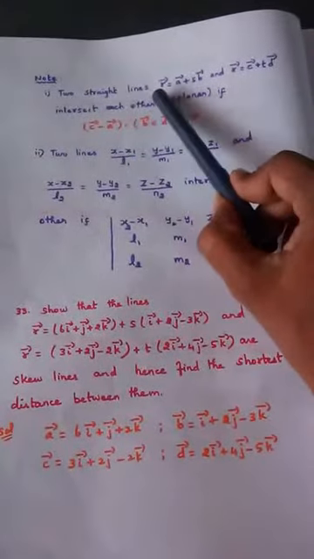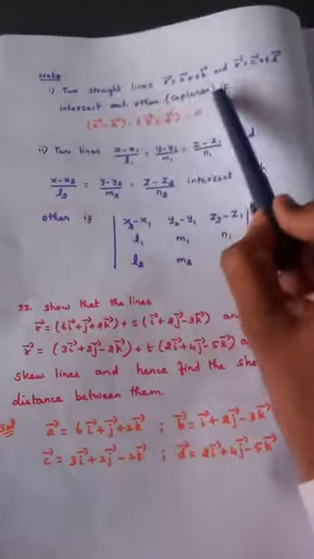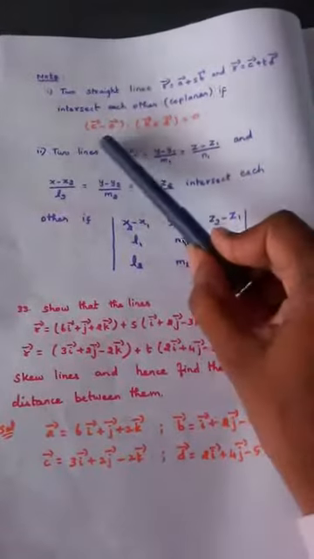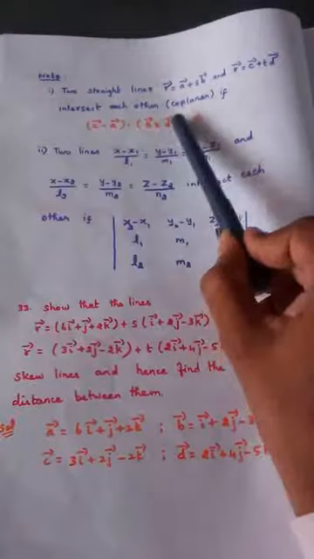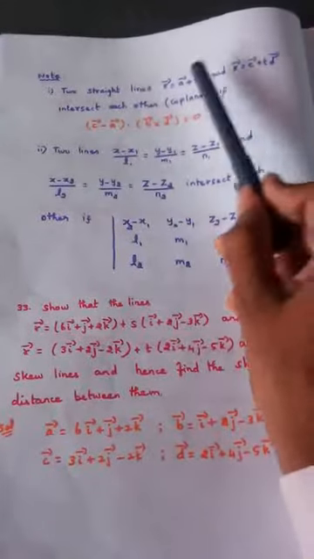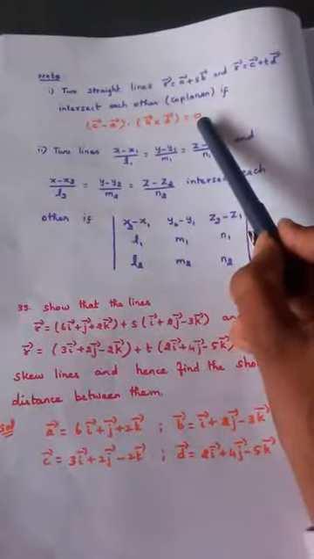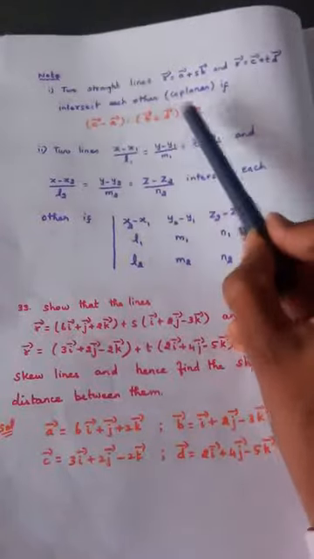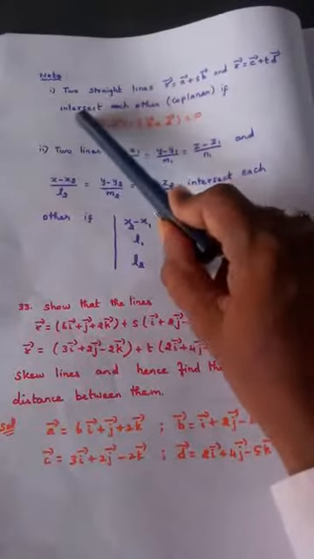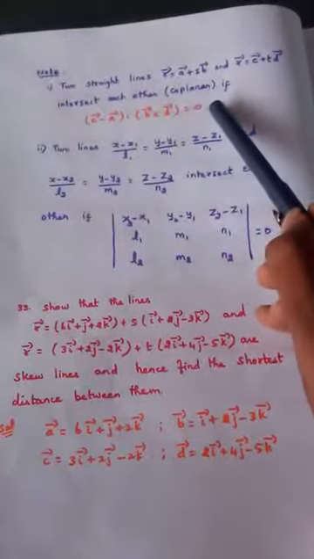Two straight lines, these two, intersect each other if, I can say these two lines will intersect, the condition is this. We have already seen this in the formula for distance between skew lines. C minus a, second point minus first point, dot b vector cross d vector equals 0. This is the condition for two lines to intersect. If these two lines intersect, then this value will be equal to 0.